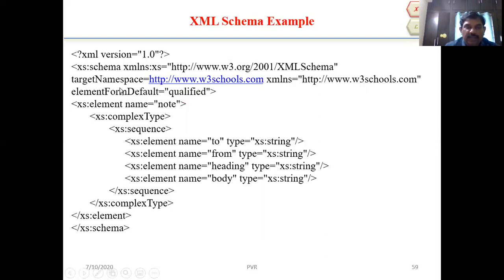And xmlns is equal to http://w3schools.com. Here we can use the get method or post method by using a URL. URL means uniform resource locator, and URI means uniform resource identifier. By using the get method or post method, we can see the data. Get method means the client gives the request to the server, the request passes to the server, and it retrieves the data from the server itself. Element form default and qualified.